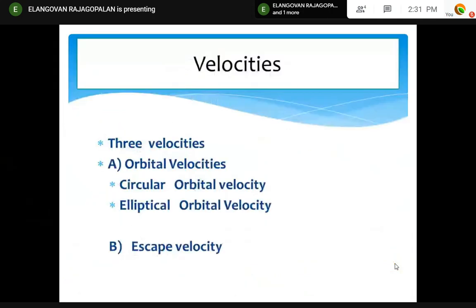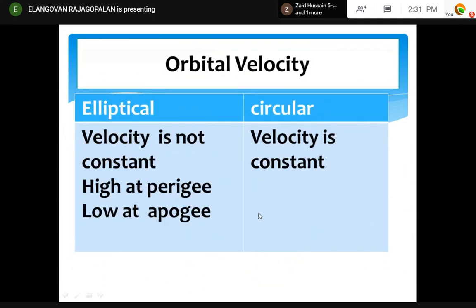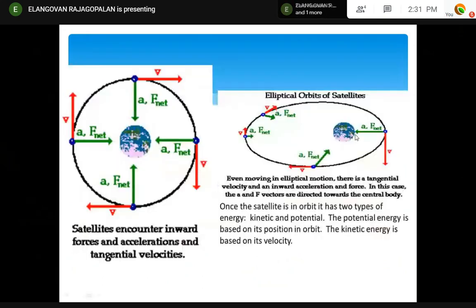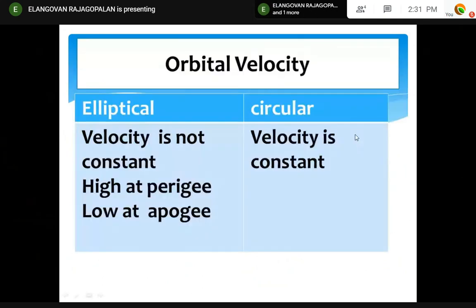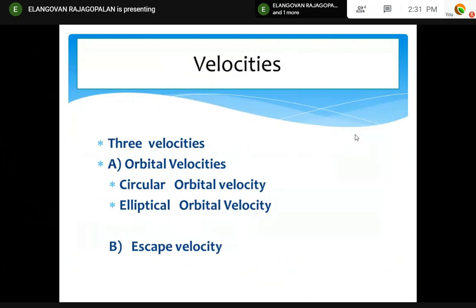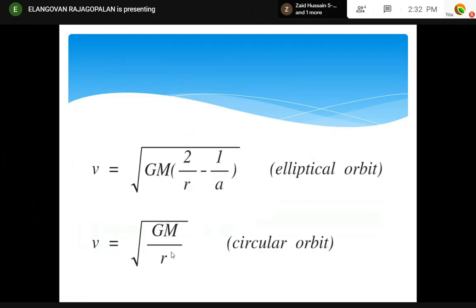So there are three velocities involved. The questions are coming from these velocities only. One is orbital velocity, that is circular orbital velocity and elliptical orbital velocity. So there are two types of orbit, circular and elliptical. That's the reason I tell you. Right. So the three velocities are circular orbital velocity, elliptical orbital velocity, and escape velocity. You must understand the difference between these three, one by one.